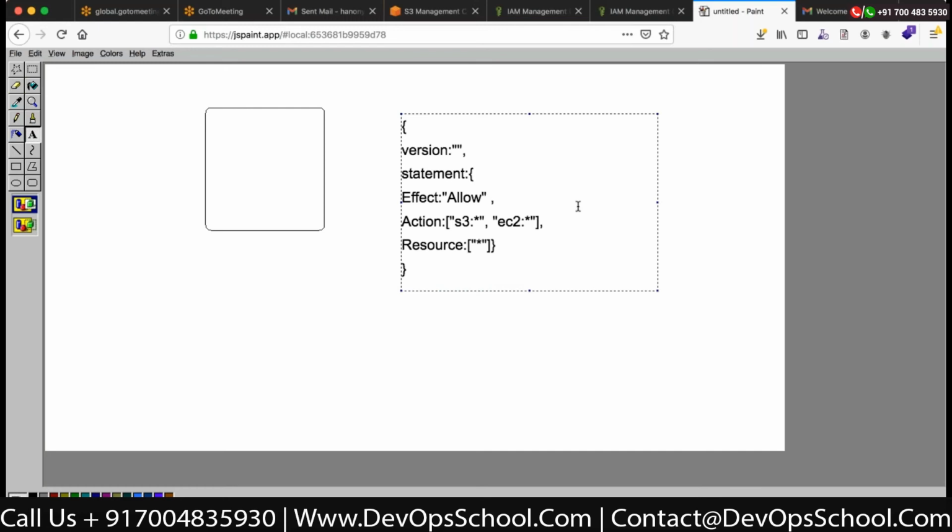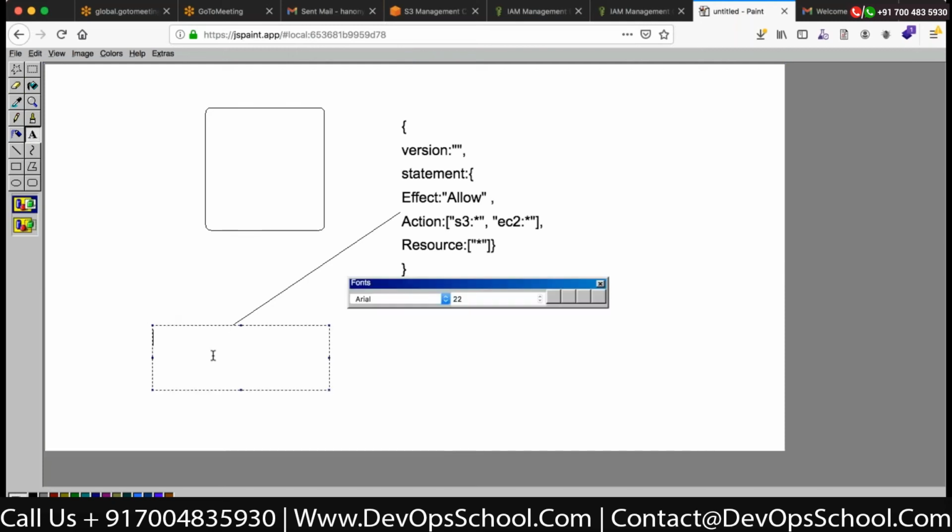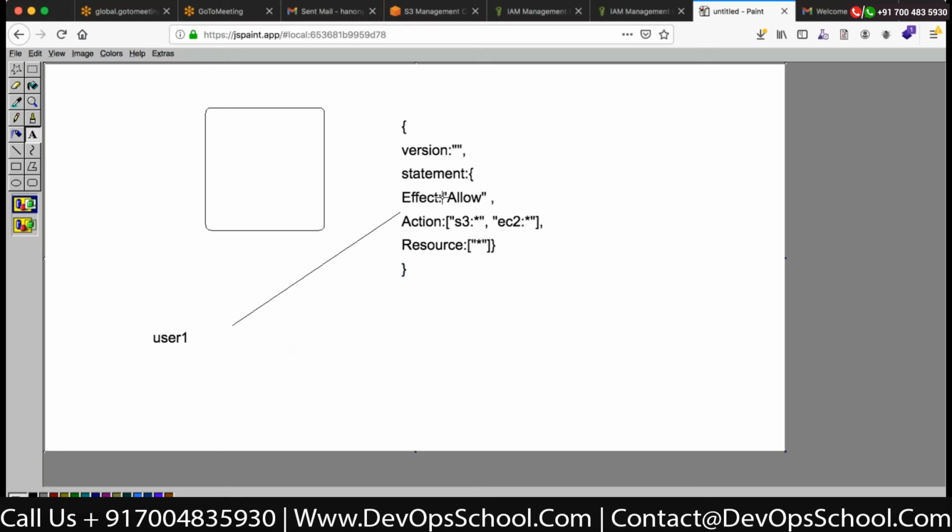So what is it when we do a permission boundary? Let's say for example you have attached a policy to one of the users, say this is user one. In this user one you have attached this policy.